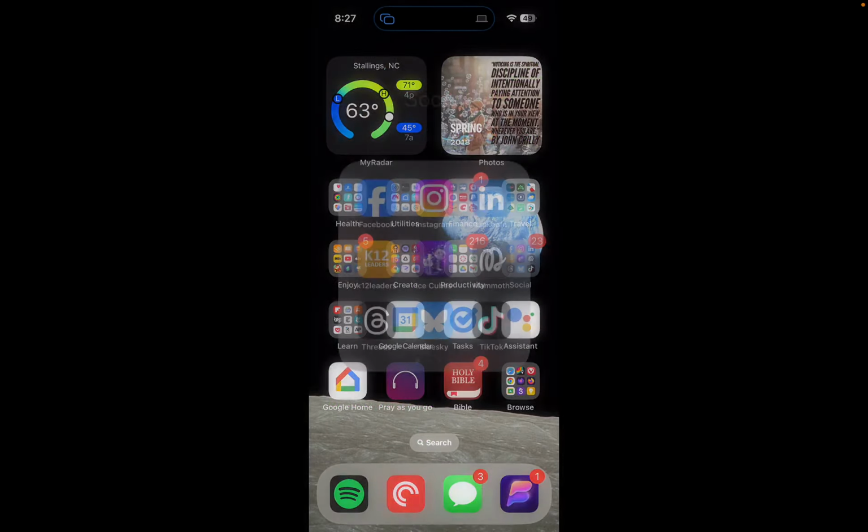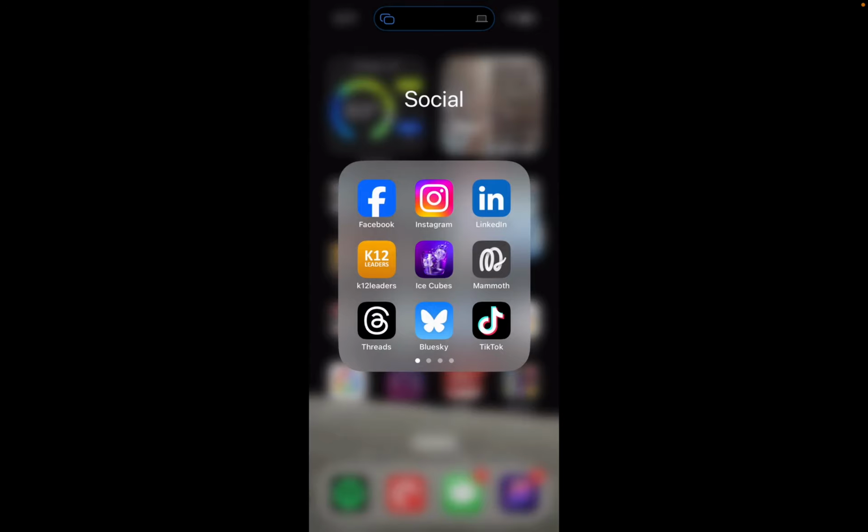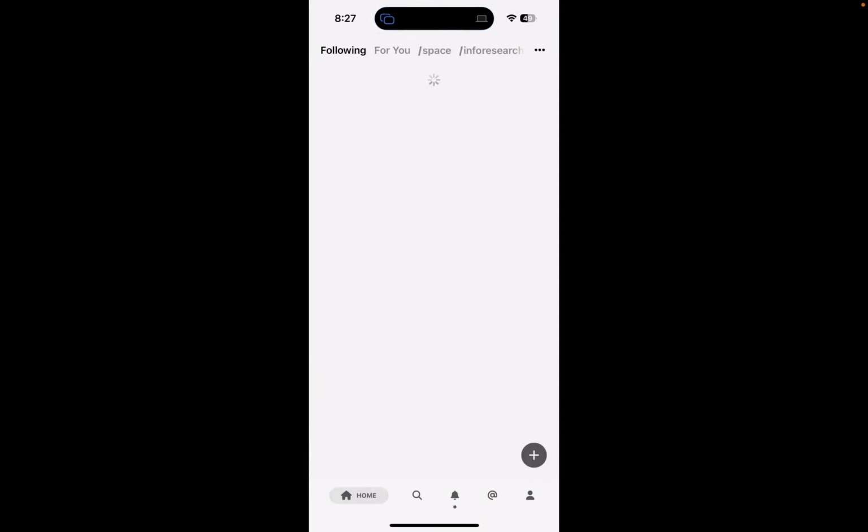This is the app called Ice Cubes. Now, I also have this app called Mammoth. And the feature that I really like about this one, I've used three different apps, I think heavily on the iPhone for Mastodon. You can use the web version too if you want to.